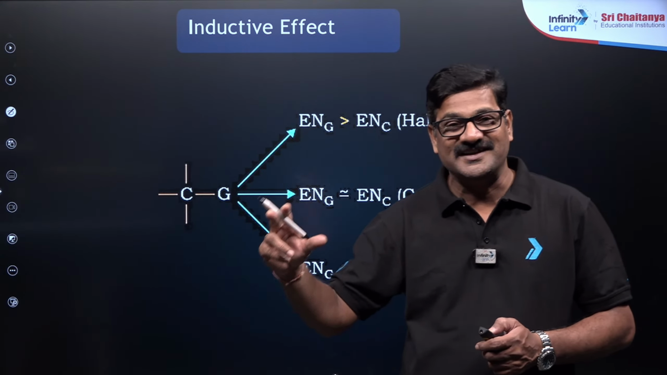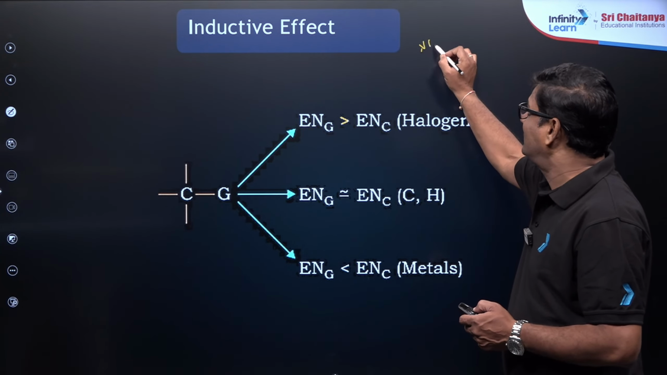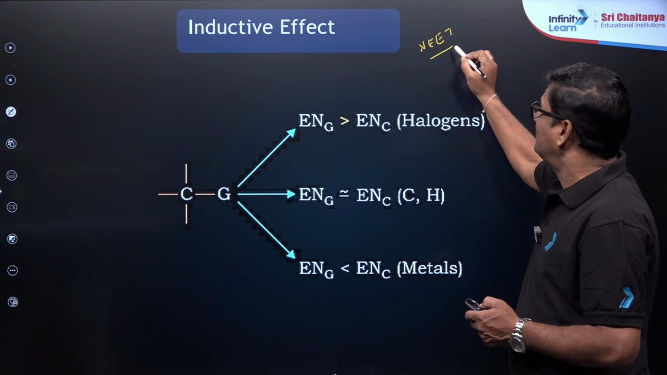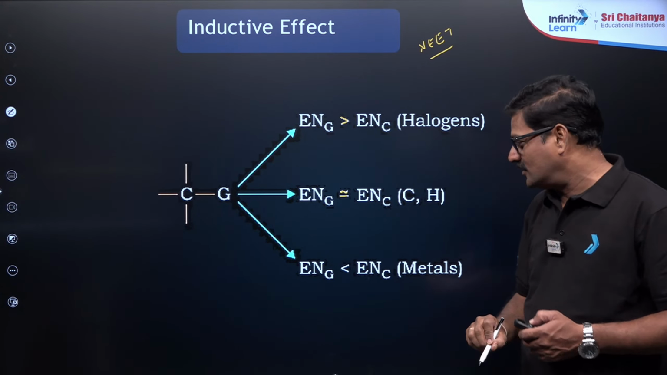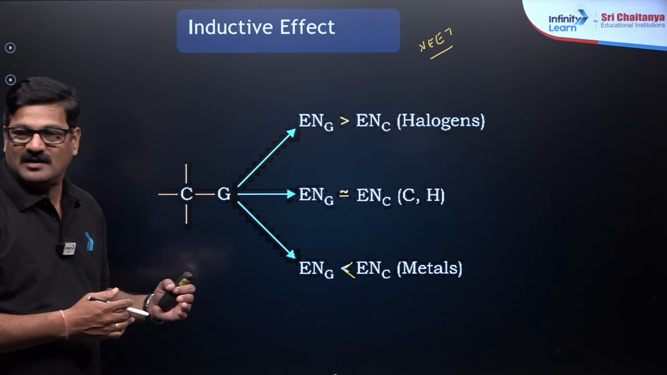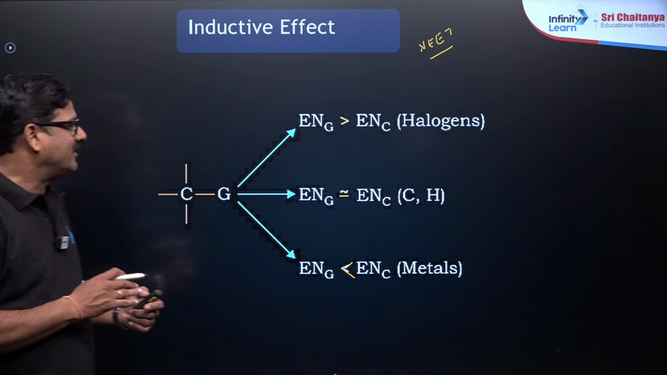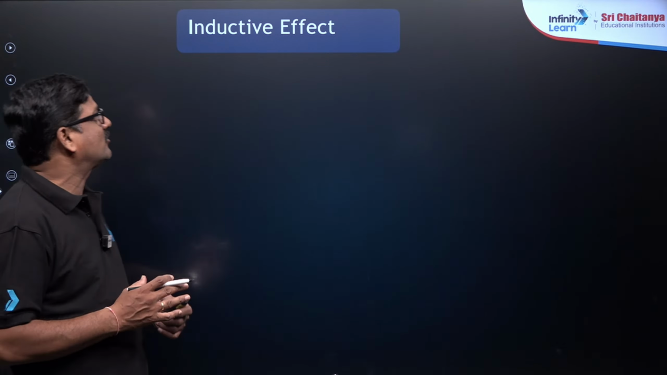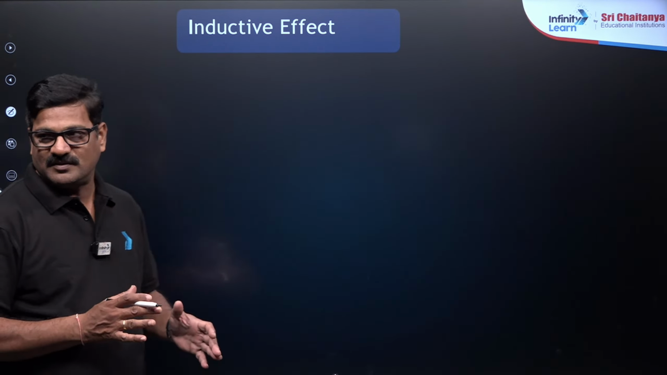The reason is they have similar electronegativity. That is the reason why NEET examination theory-based questions will be asked accordingly, right? And also the electronegativity of a group like a metal is less than carbon, so such metals. Depending upon the difference in the electronegativity, you will have a positive inductive effect and a negative inductive effect.